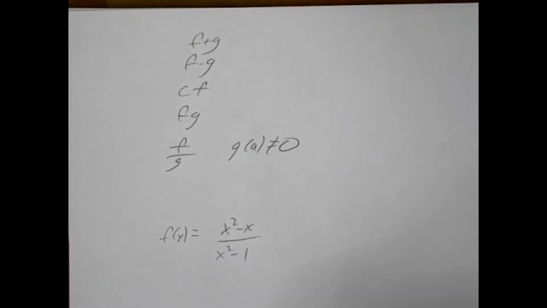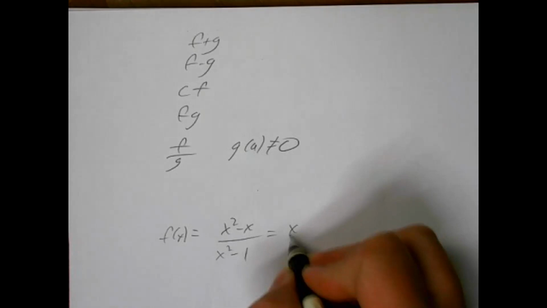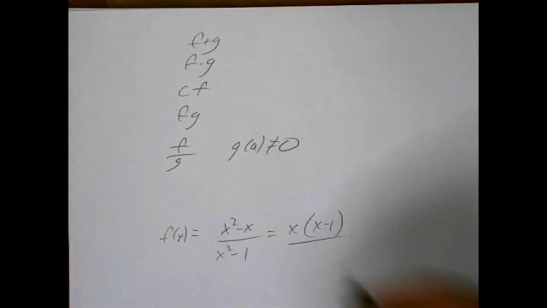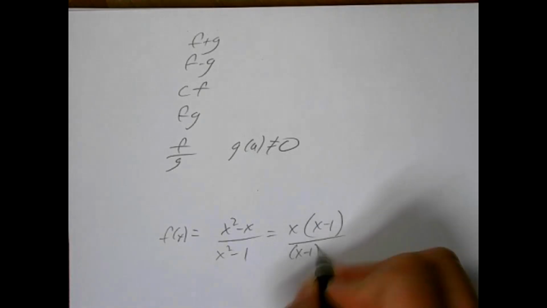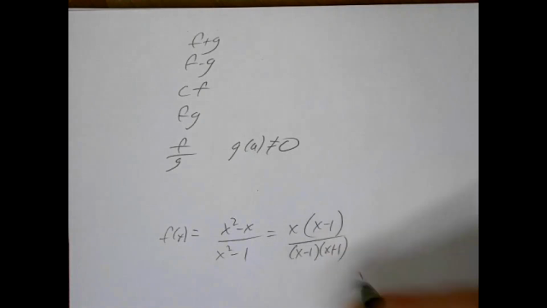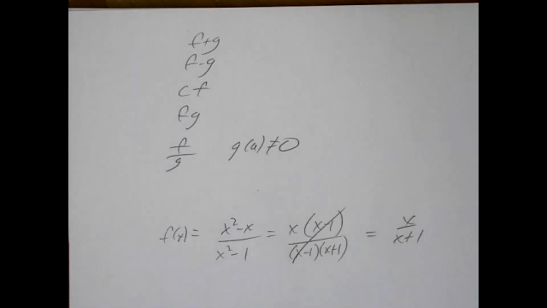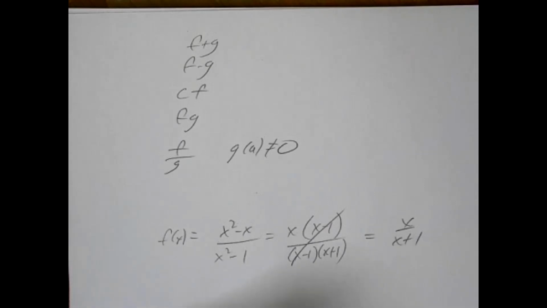All right, with this, I'll factor out an x, leaves me an x minus x and x minus 1 on top. Factor this one to get x minus 1, x plus 1. The x minus 1's cancel, and I get x over x plus 1. Now in this particular function, if you were to plug in the 1, you'd get a half.